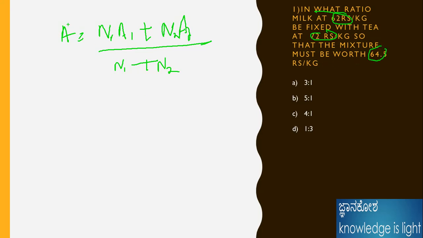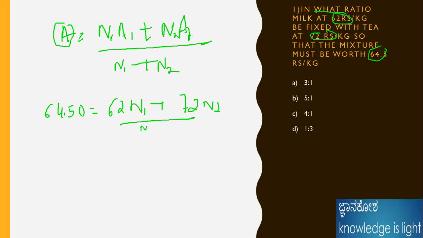A1 is given, A2 is given, and the average value A is also given as 64.5. We need to find the ratio n1 and n2.